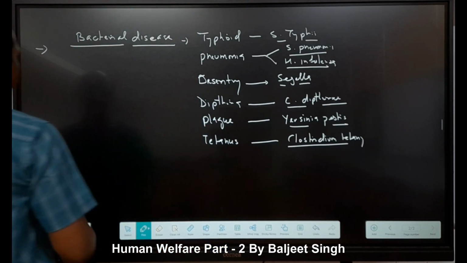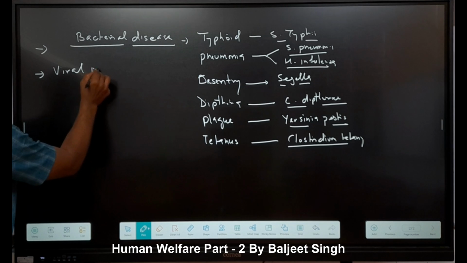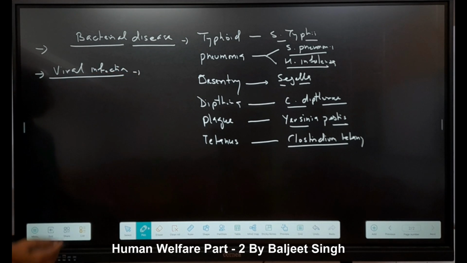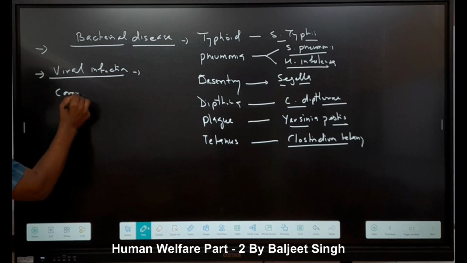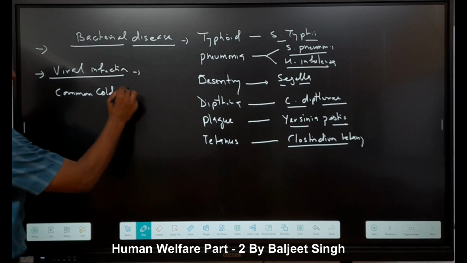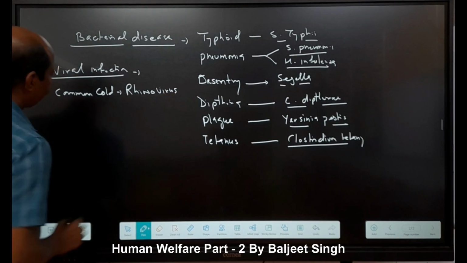Second, we have viral infections. Which viral diseases are given here? First is common cold. Common cold means rhinovirus, right?